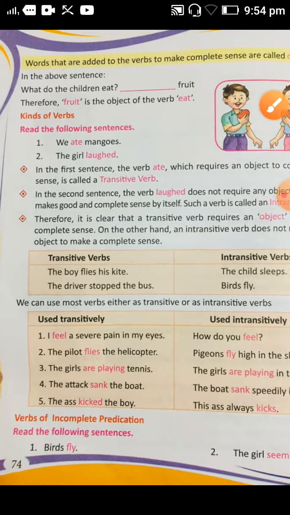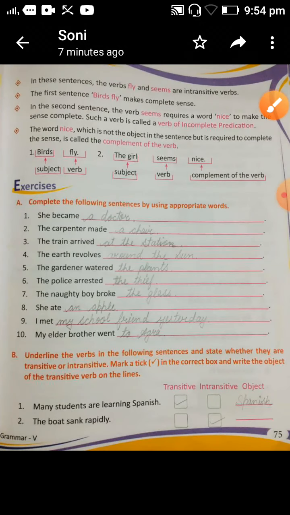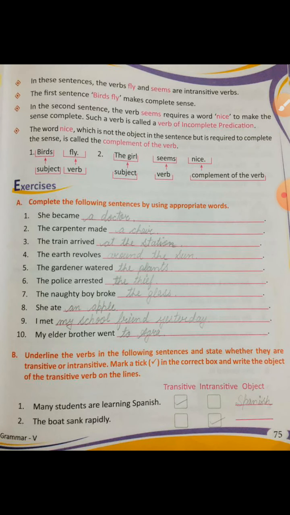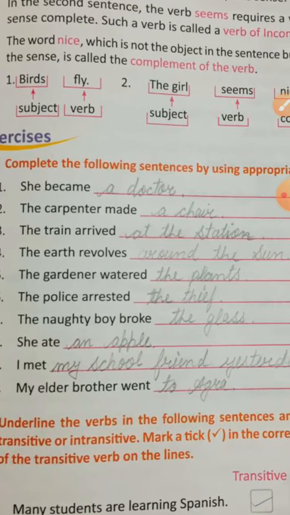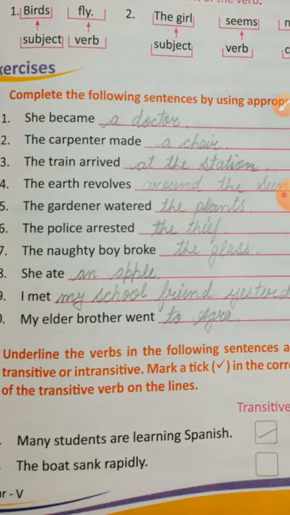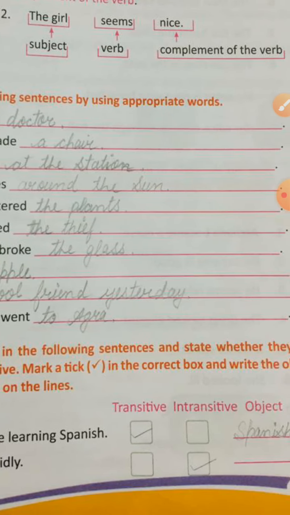So let me tell you, please turn the page, next page, page number 75. Here it is written that in these sentences the verbs fly and seems, there were two sentences, are intransitive verbs. So it is clearly understood that where we have an object, that is transitive verb, and where we don't have any object, that is intransitive verb. First we will do exercise number A, that is, complete the following sentences by using appropriate words.